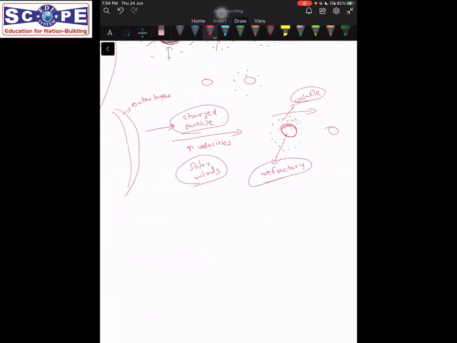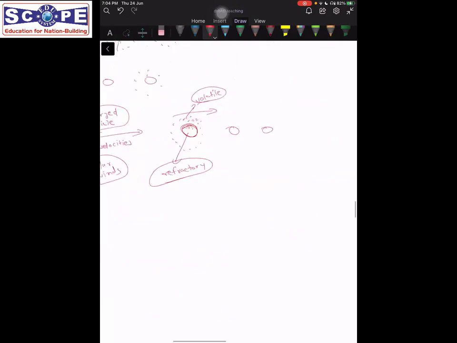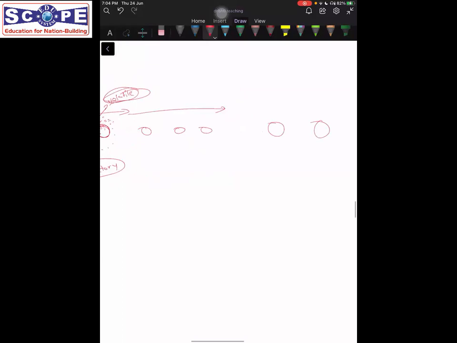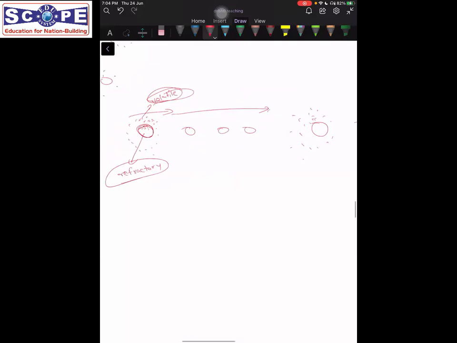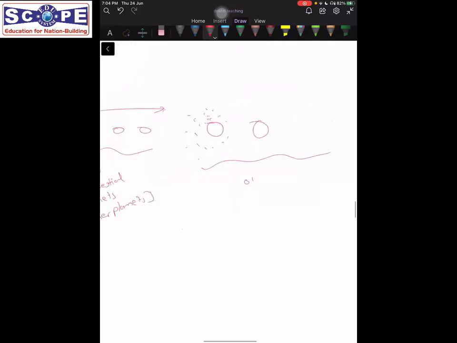Refractory material has a very high melting point, so it crystallized early. So that will remain. The planets that were near lost their volatile matter, and in the planets that were farther away, it got concentrated. So that is how we differentiate between terrestrial planets, or the inner planets, and the outer planets, also known as Jovian planets.